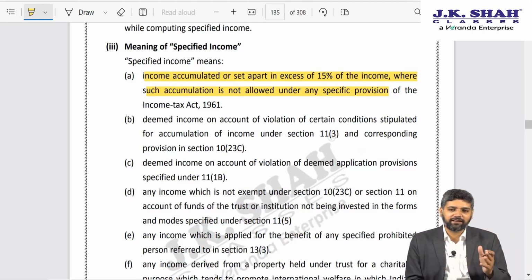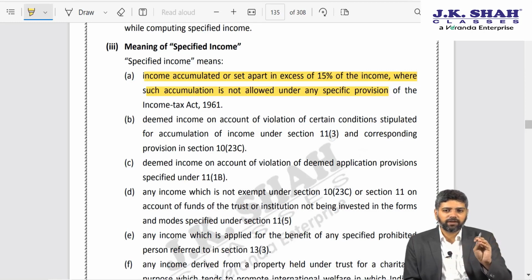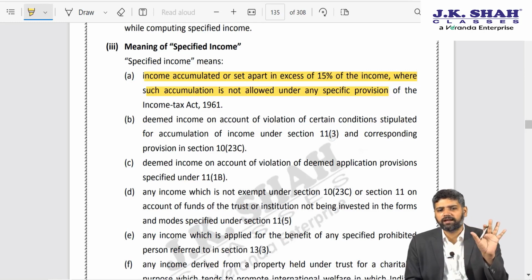It is another fact that some trusts run like corporates. There are various trusts in India which may be running like corporates. But a trust normally cannot do that. Normally they cannot envisage how much donations they are going to receive in future. So for such years when their income may suffer on account of various reasons, the government says every year, whatever income you are getting, keep accumulating automatic 15%, no conditions attached, no terms and conditions.